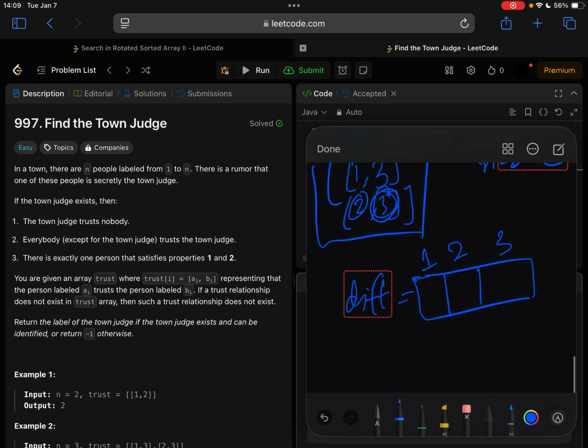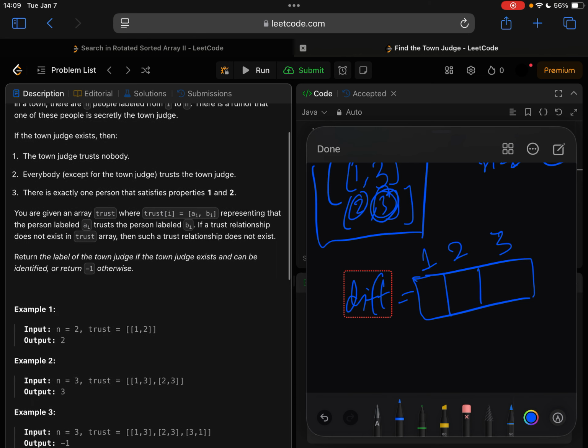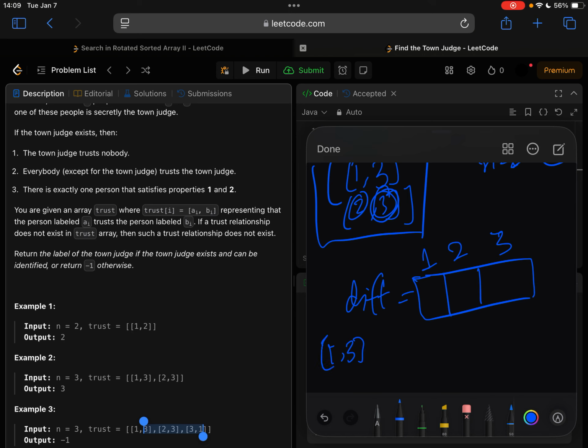So there are three nodes, and for each node, if you go through the list of arrays, let's say 1, 3, so first one, second one. For 1, 3, the first node is the outgoing. So for outgoing, you just subtract 1. It's currently 0, and you just make it minus 1. And 3 has an incoming edge, right? And then this becomes from 0, we just add 1. And every time we have an incoming edge, we just add plus 1 to this counter, and the counter starts with all zeros. And if it is an outgoing, we subtract 1.